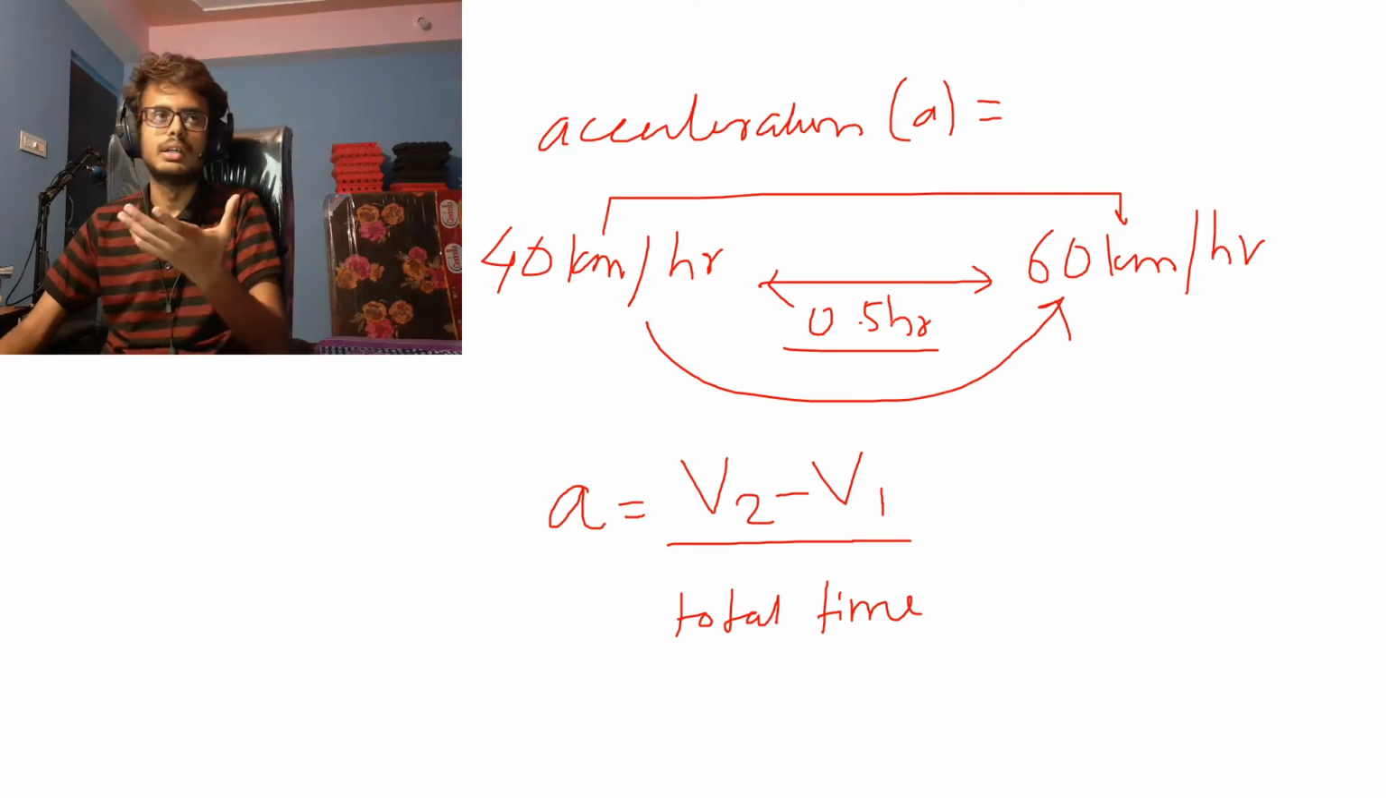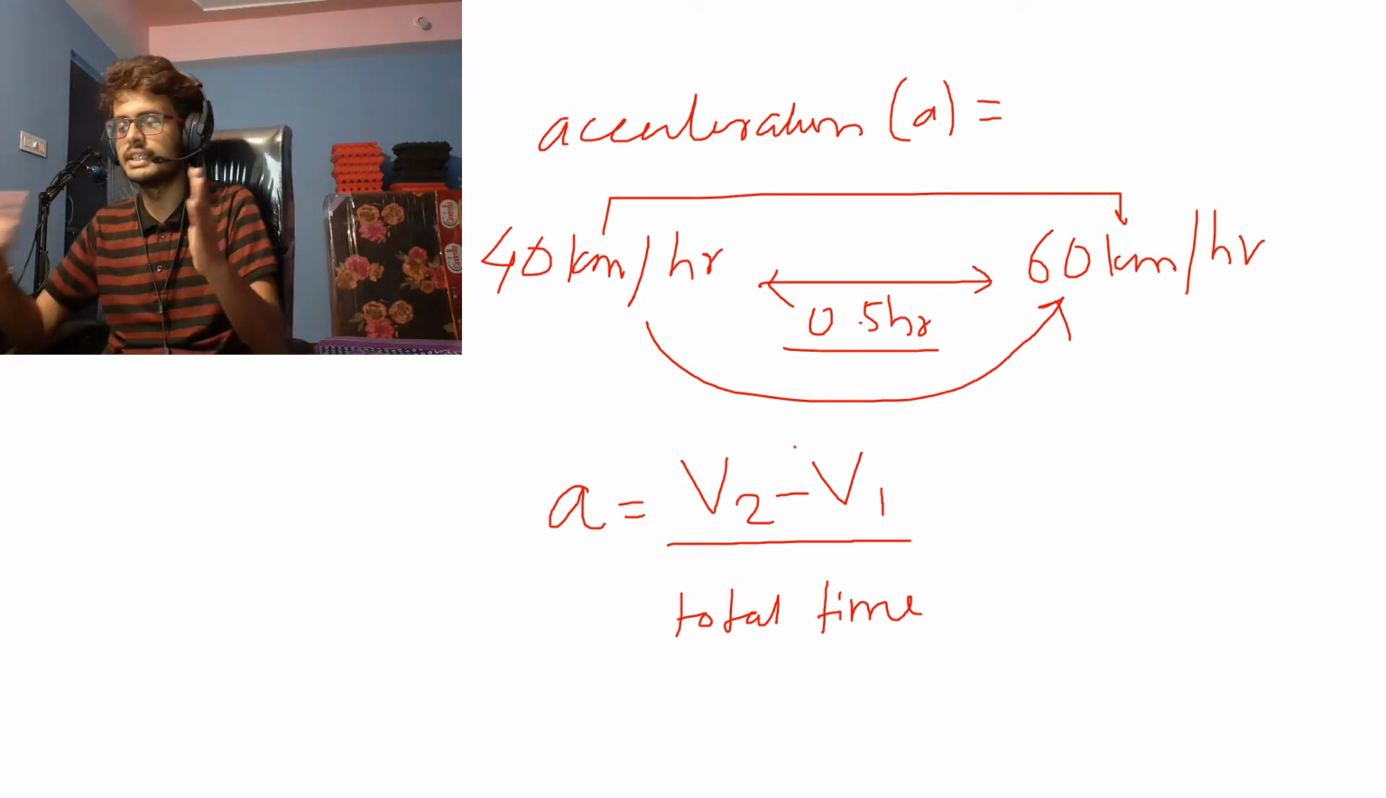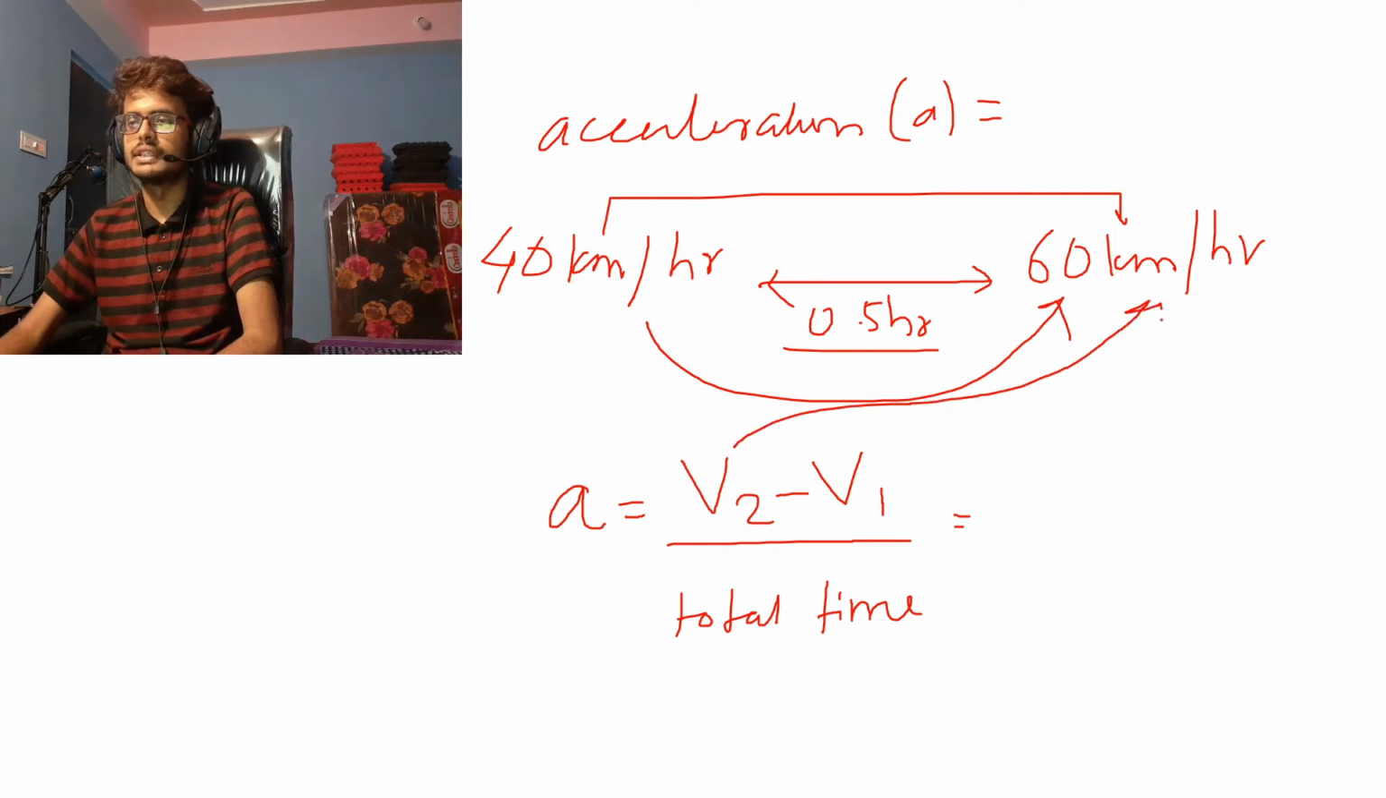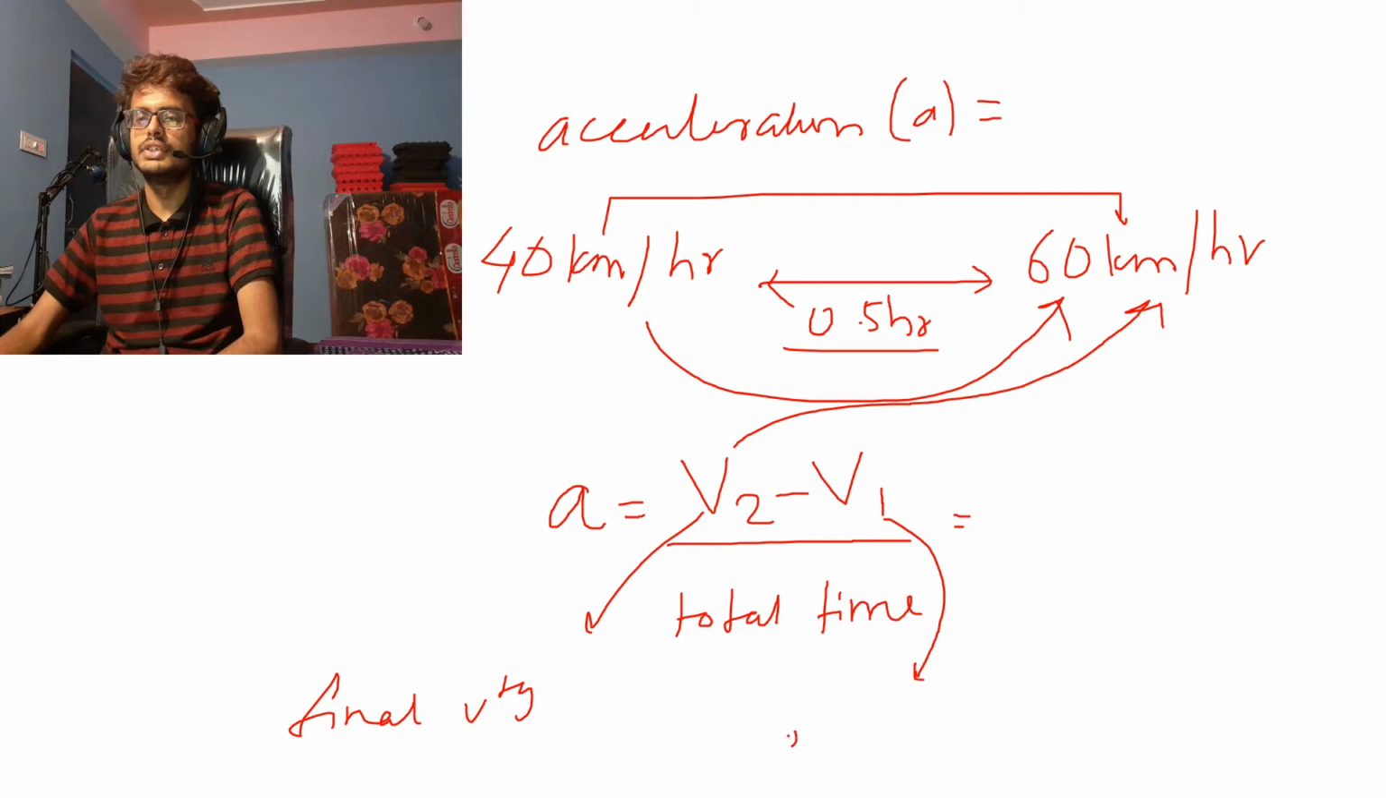So the total time that is taken for the change. So what is the final velocity? V2 is final velocity, okay? V2 is final velocity. And V1 is initial velocity. Initial velocity.